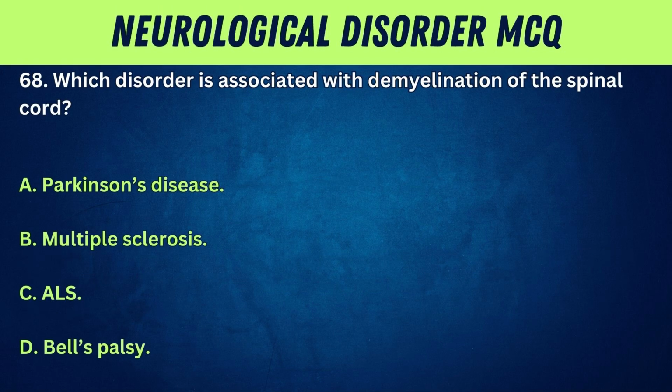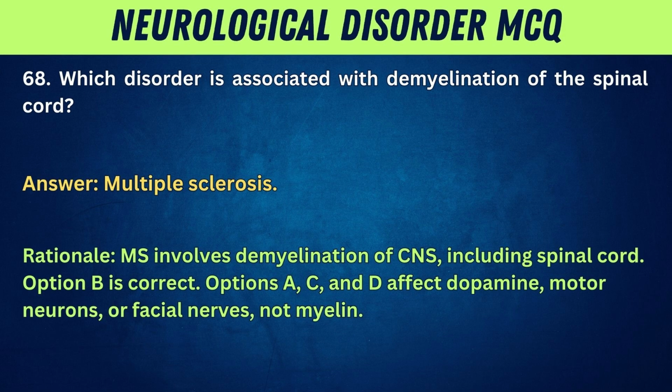68. Which disorder is associated with demyelination of the spinal cord? A. Parkinson's disease. B. Multiple sclerosis. C. ALS. D. Bell's palsy. Answer: multiple sclerosis. Rationale: MS involves demyelination of CNS, including spinal cord. Option B is correct. Options A, C, and D affect dopamine, motor neurons, or facial nerves, not myelin.